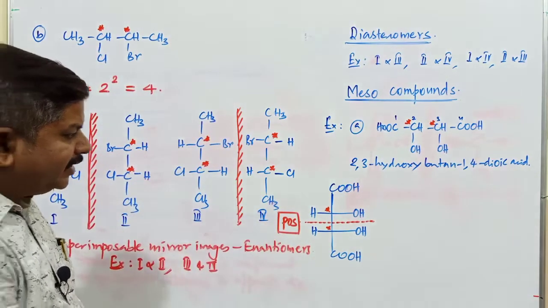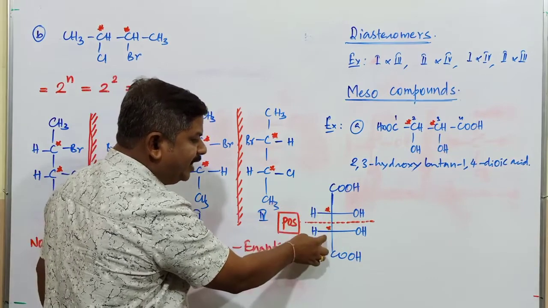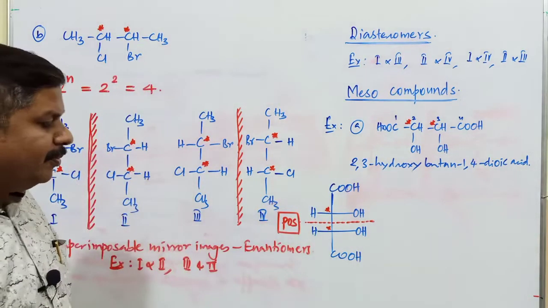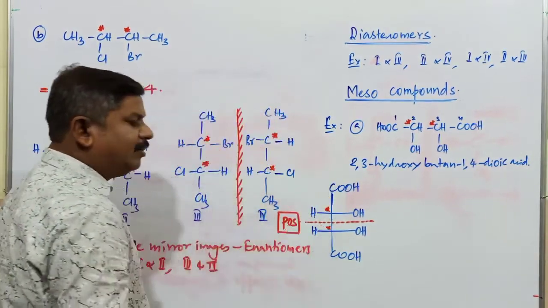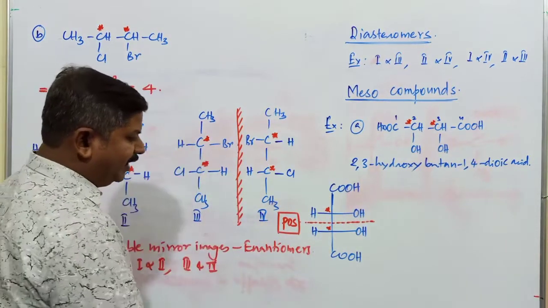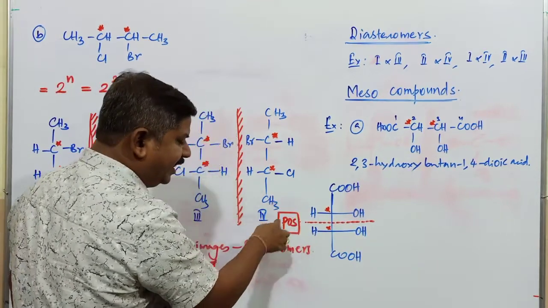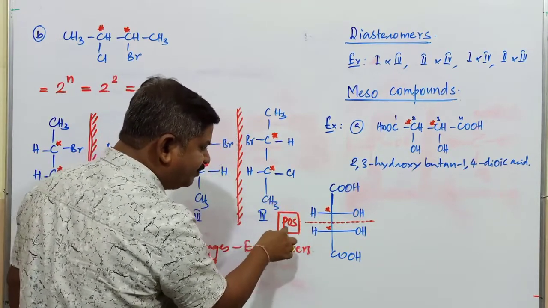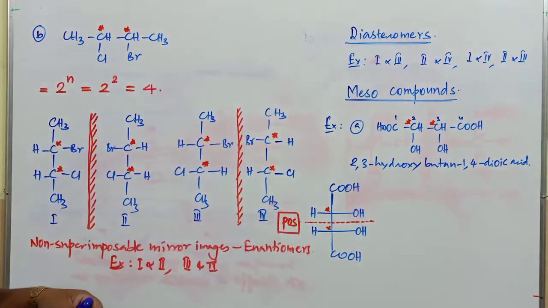So this example very clearly proves that the presence of a chiral carbon atom alone does not show optical activity. In addition to the presence of a chiral carbon atom, the compound should not have a plane of symmetry. In addition to chiral carbon atoms, this compound has a plane of symmetry. Because of this plane of symmetry, this compound does not exhibit optical isomerism.